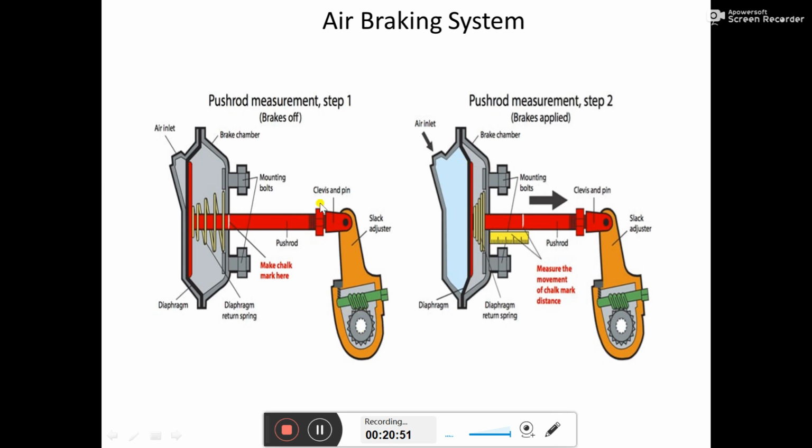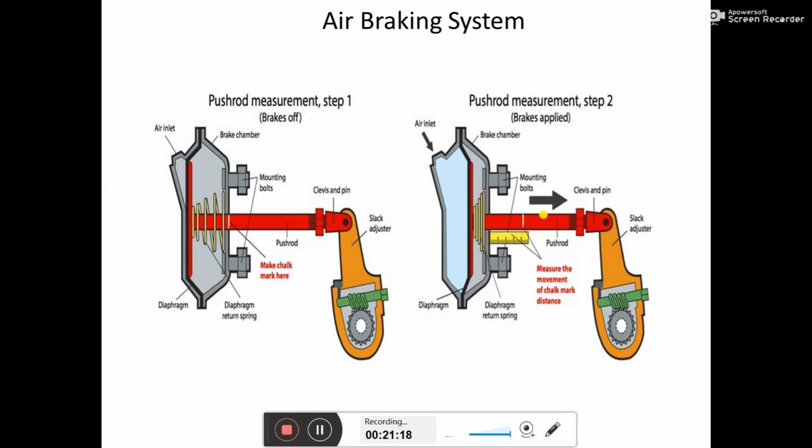So this is how an air brake chamber looks. Normally this kind of brake chamber is used at the front axles, but in the case of the rear axle we have a dual chamber type air brake chamber, which also has a provision for parking.